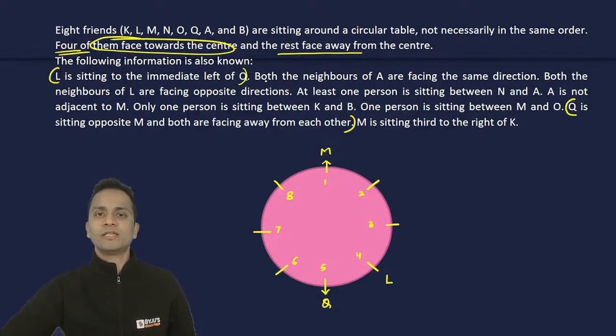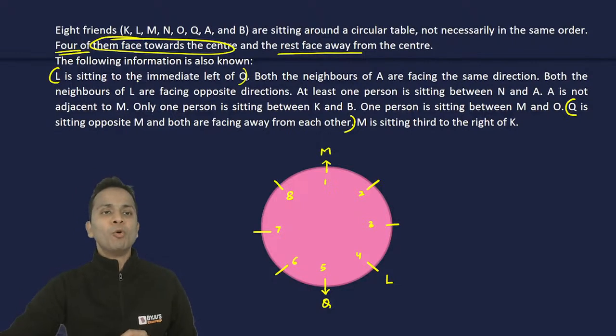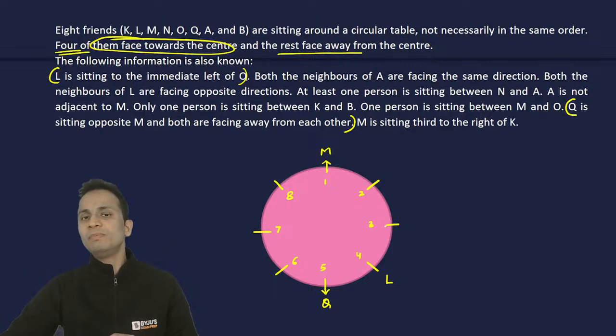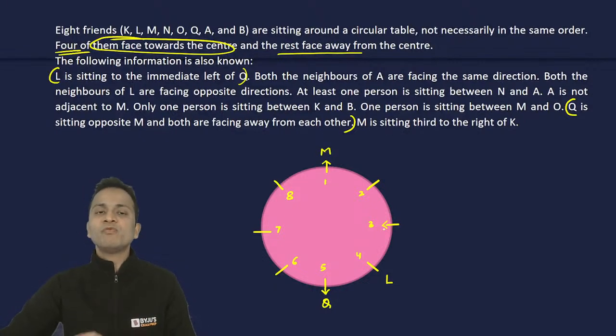So this statement is also done. Both the neighbors of A are facing the same direction. I don't know where A is sitting, so I will leave this statement for the time being. Both the neighbors of L are facing opposite directions. Now, one of the neighbors of L is at chair number 5. Q is sitting there, and Q is facing outside. So the other neighbor of L, who will be sitting at chair number 3, must be facing inside. I don't know who is sitting here, but the direction will be towards the center of the table because both the neighbors of L are facing opposite directions. So this statement is also used.